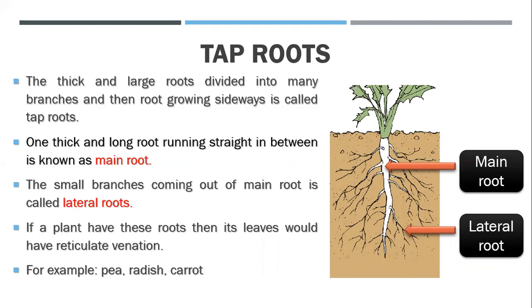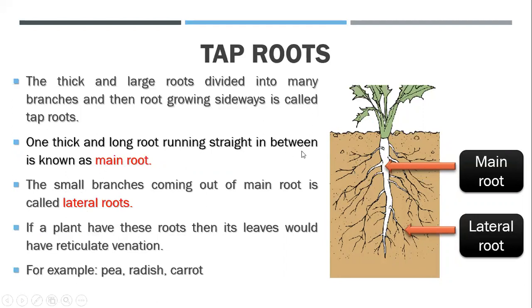As you can see in the picture, that there is a main root, बीच में एक बड़ी सी thick root जा रही है, and it is having lot of branches, right? So this is basically the significance of taproot. Taproot is actually like this, that it is having two types of thing. You can see main root and lateral root.